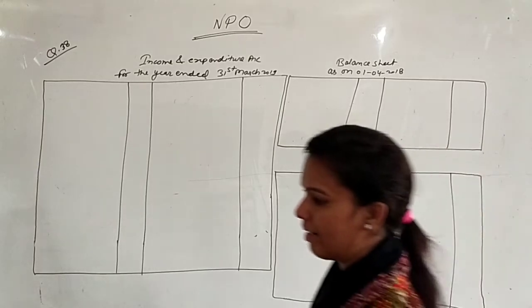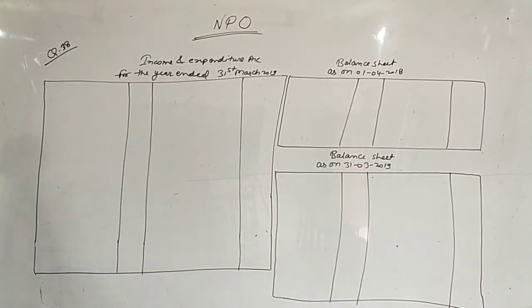Yes, so our next question is question number 38. In this question also you are given receipt and payment account and some additional information. So the same concept, that before starting the question we have to study additional information. Prepare income and expenditure account for the year ended 31st March 2019 and a balance sheet as at that date after the following adjustments. First point is subscription received during the year included 10,000 from a life member and a donation of 50,000 received for building fund.